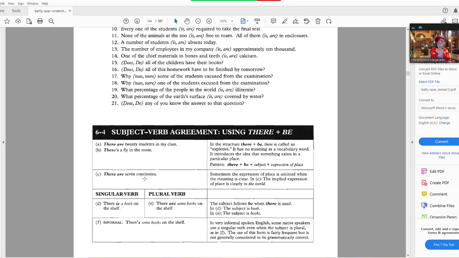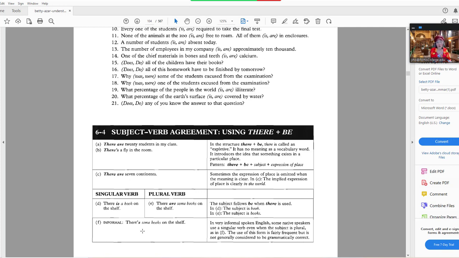There are 7 continents. So sometimes the expression of place is omitted when the meaning is clear. The implied expression of place is clearly in the world. So where is it? It's in the world. So here 7 continents is the subject, so that's plural subject, and then plural verb are. So there is a book on the shelf. There are some books on the shelf. There's some books on the shelf.